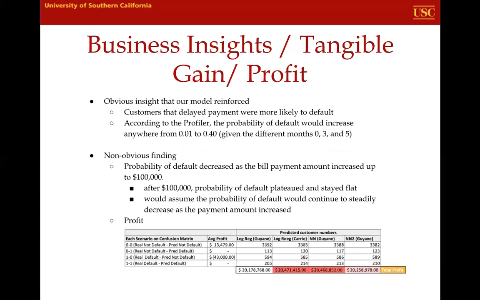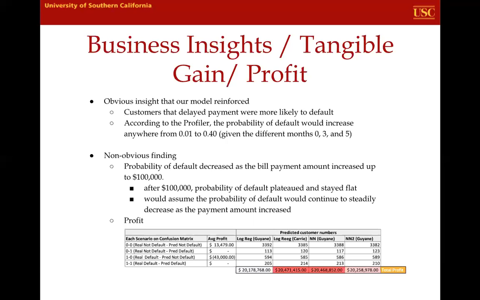Great, thank you. So to look at some concluding business insights from our analysis, we divided it into some obvious and non-obvious findings. The obvious finding that we already mentioned is that people who delayed payments were most likely to default, at least within the population of graduate students who are age 30 or less. This seems obvious because if a customer delays their payment, it already indicates a lack of ability or lack of willingness to pay, and therefore suggests that they're more likely to default.